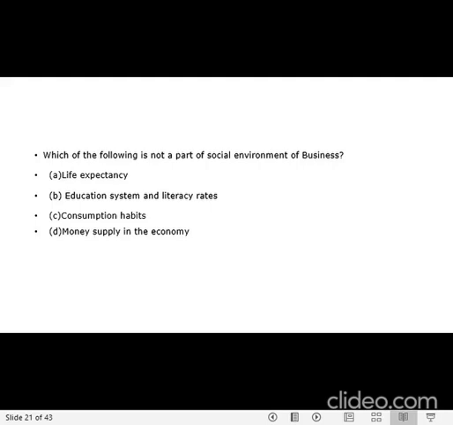But note the question, it tells not a part of social environment, which is money supply in the economy. Money supply in the economy, it talks about the economic factors and it is not a social environmental factor, whereas life expectancy, education system, consumption habits, are connected to people. Economy always comes in the economic factors.